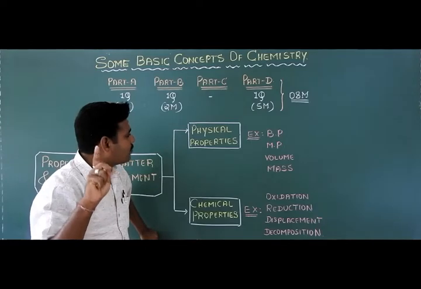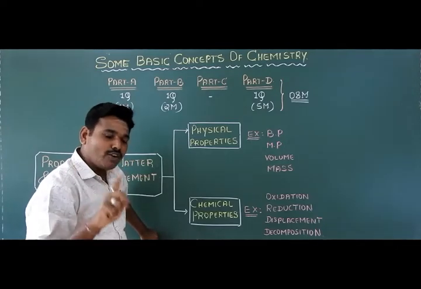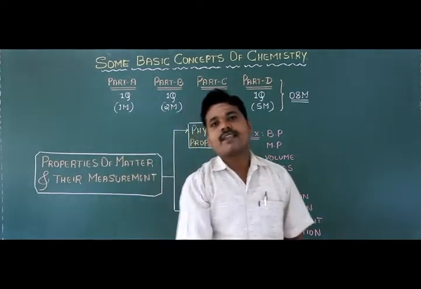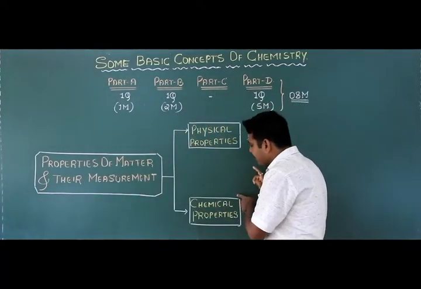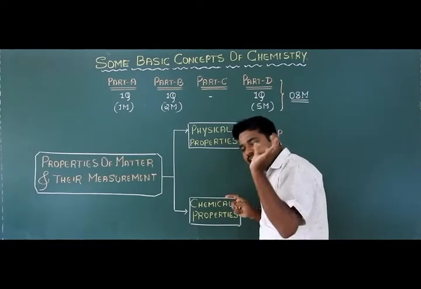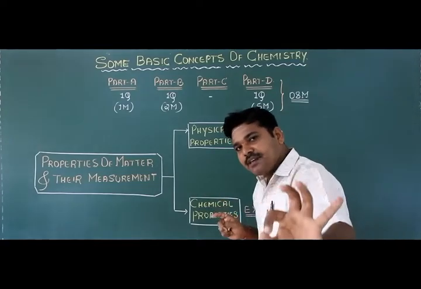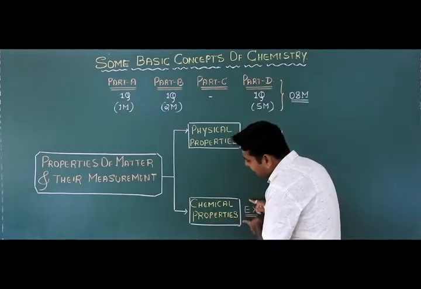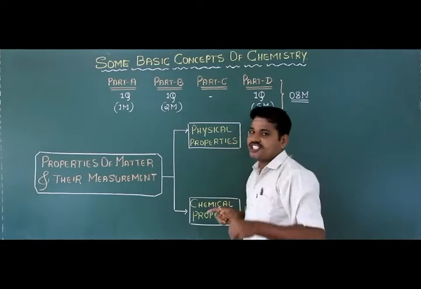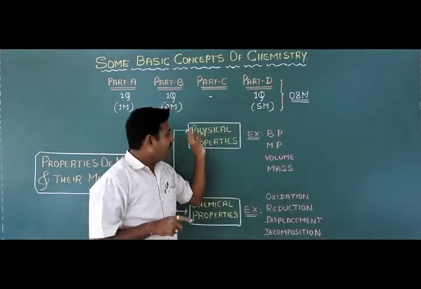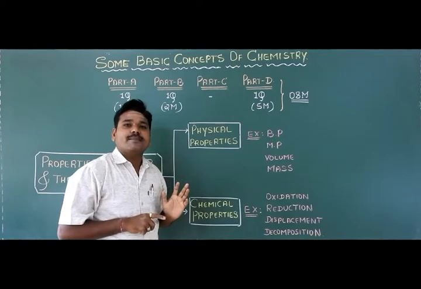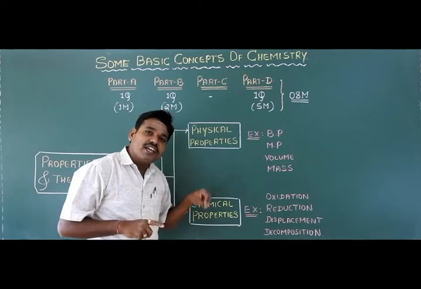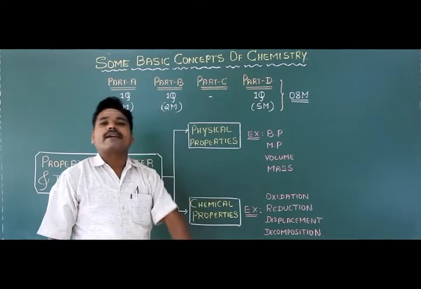So the physical property does not involve any change in the chemical composition of a matter, students. Whereas in case of the chemical properties, it involves a change in the chemical composition of matter. Especially in chemical property, the chemical composition changes. Here only the physical state of matter was changing, but when we take chemical property, this involves the change in the chemical composition of matter, students.